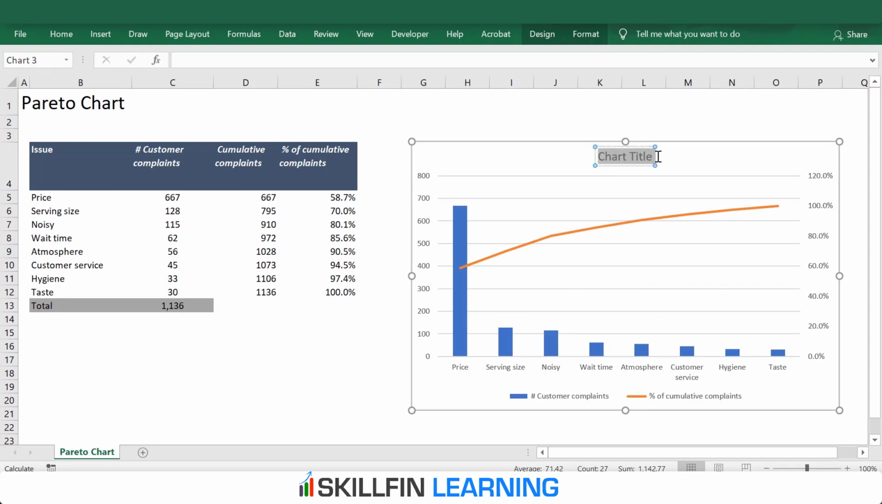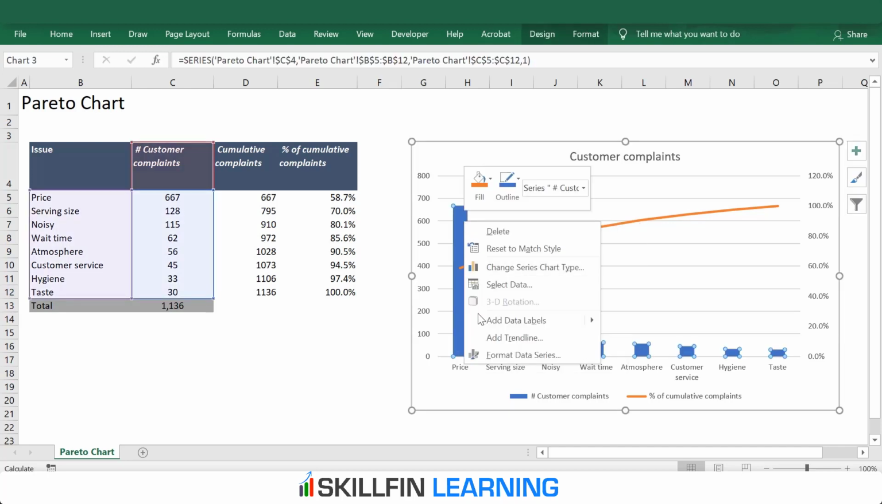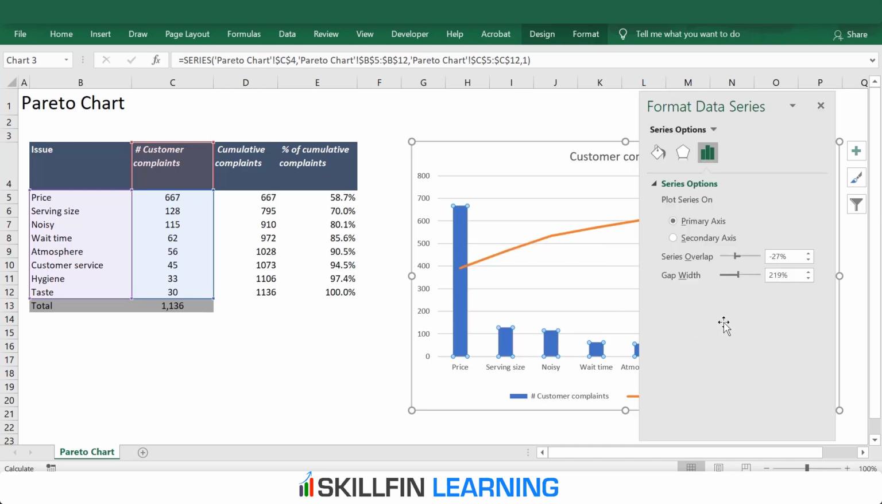Now give the chart a title. So we can say number of customer complaints or just customer complaints. Reduce the gap of the bars. So to reduce the gap, click on the bar, right click and then select Format Data Series. In the gap, we have 219%. So this you can reduce to 70%.